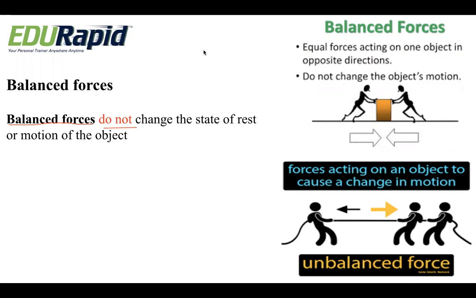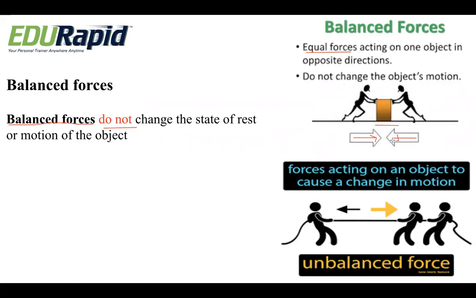At the right side, you have a diagram. Here the object is at rest. Even if we apply the force, there is no change in the position. How is it possible? It is because two equal forces are acting in opposite directions.